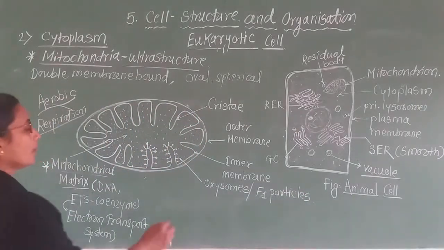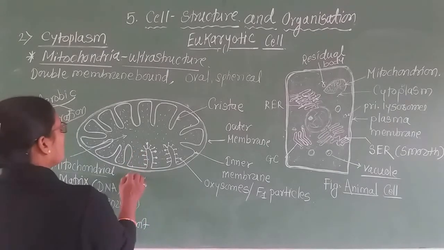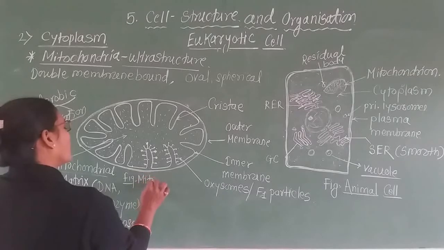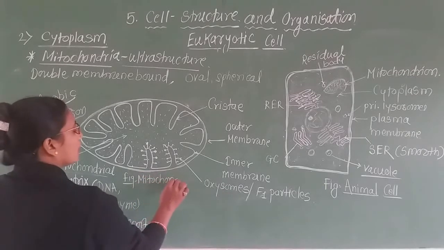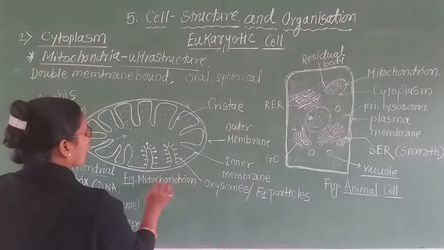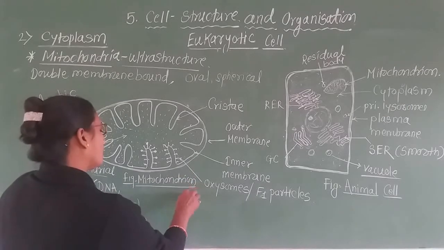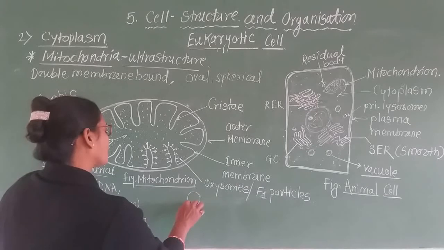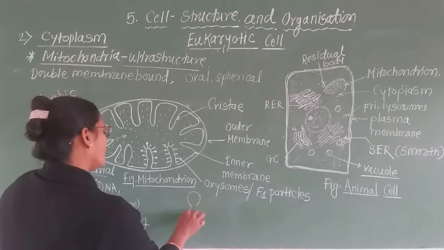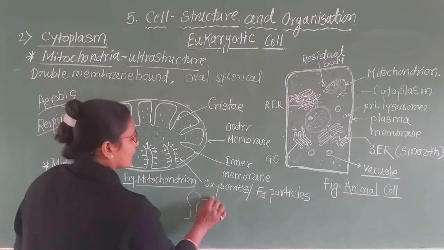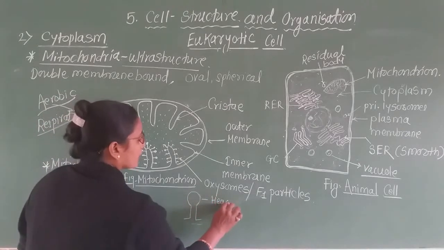Okay. Now, this is the figure or diagram of a mitochondrion. This is a single mitochondrion. Now, if you draw a single F1 particle, then it shows such a stalk-like portion, that is the head.